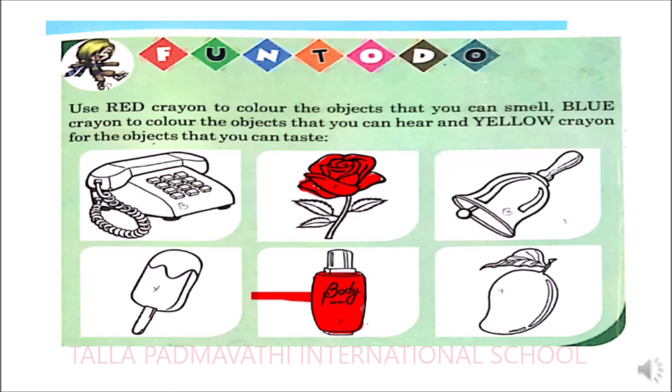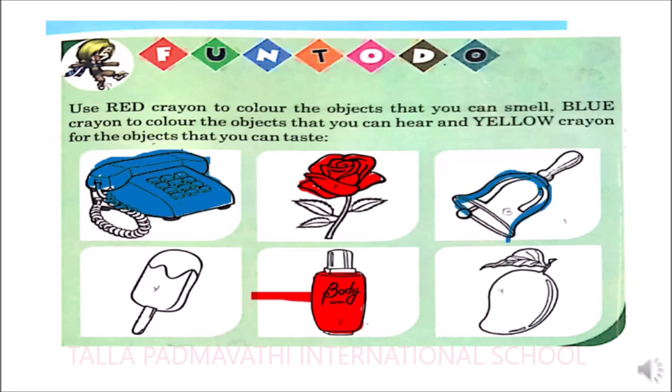So what you need to do next? We have to color the objects which can be heard. So what color do you have to color it with? You have to color it with blue color. So here with the telephone, will you be able to hear? Yes. So you need to color the telephone with what color? Blue color. Yeah, right. So now the bell. Here the bell also can be heard. So you need to color the bell.